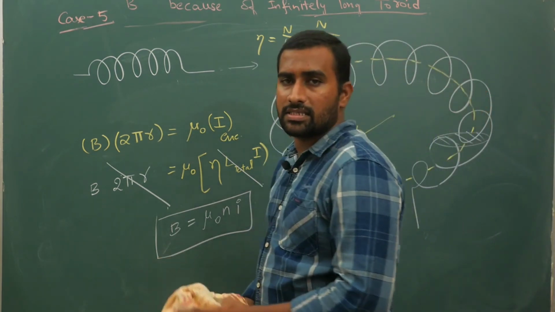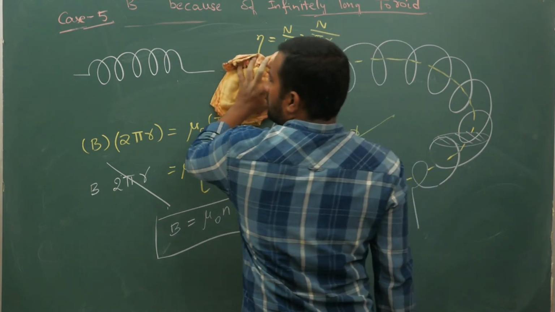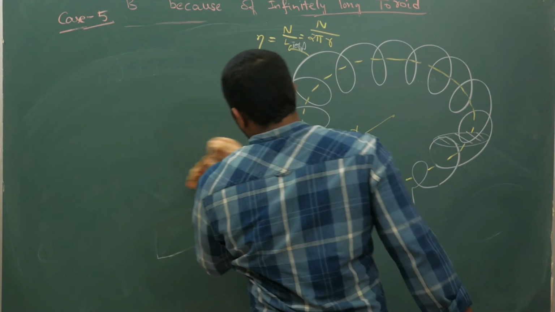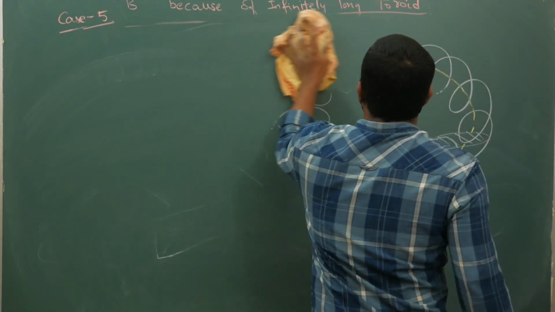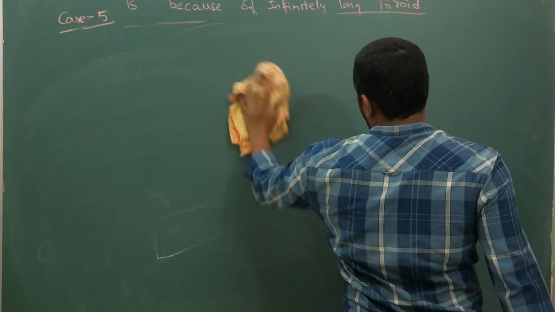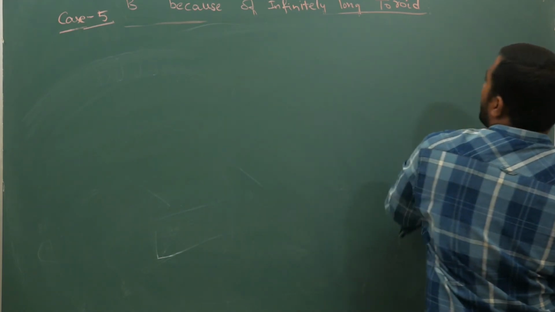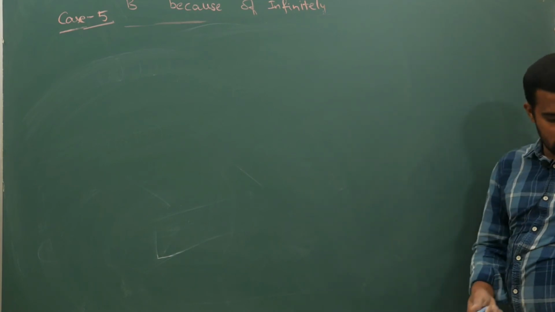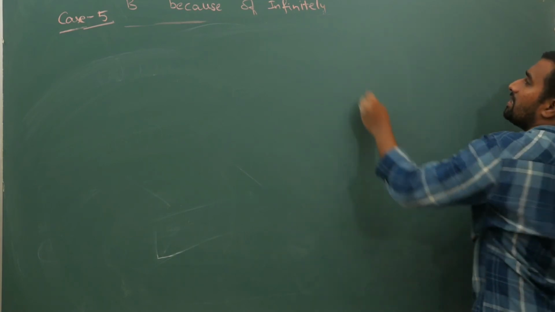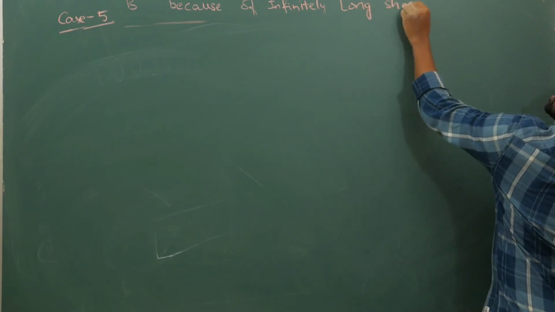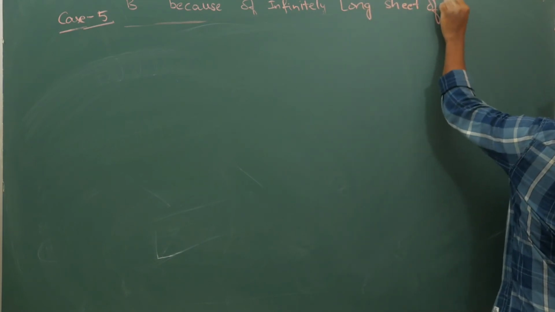Next, case 6. Now if you remember electrostatics, we calculated the electric field because of an infinite sheet of charge. Exactly in a similar way we can calculate the magnetic field because of an infinitely long sheet of current.